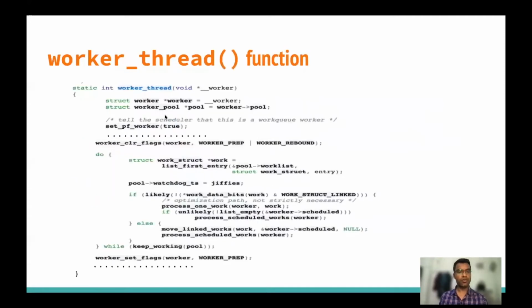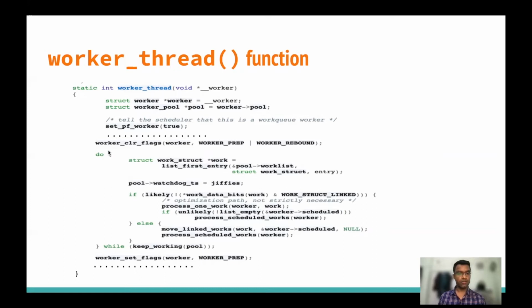Here is the code for the worker thread. Let's see what it does. It takes a worker and the worker pool. This worker will take work one by one from this worker pool, and it will try to execute the function associated with that particular work.